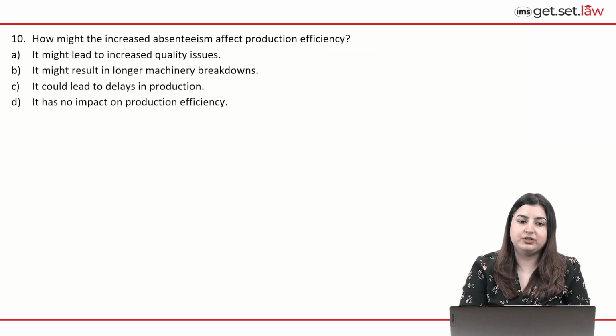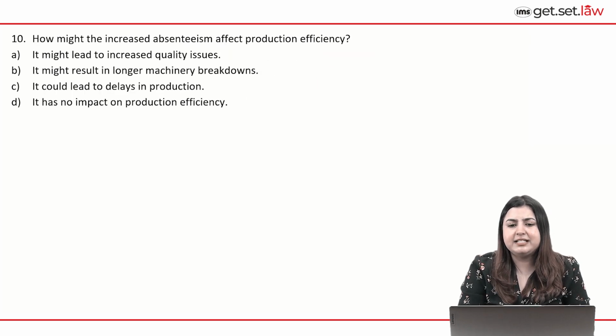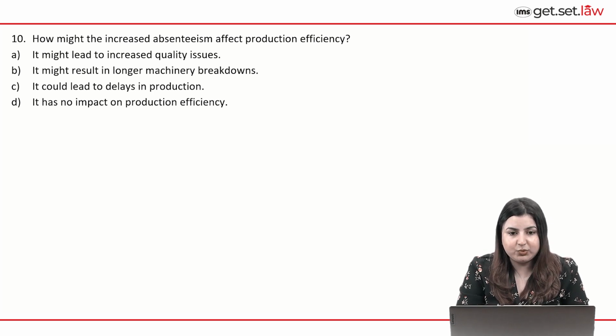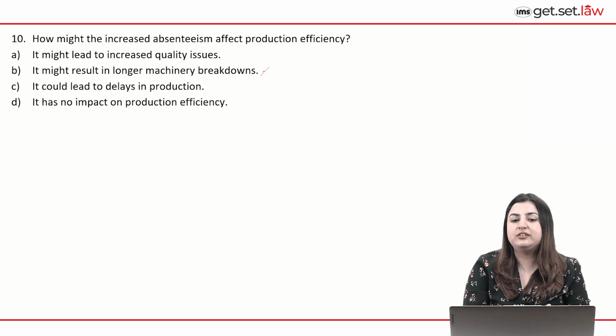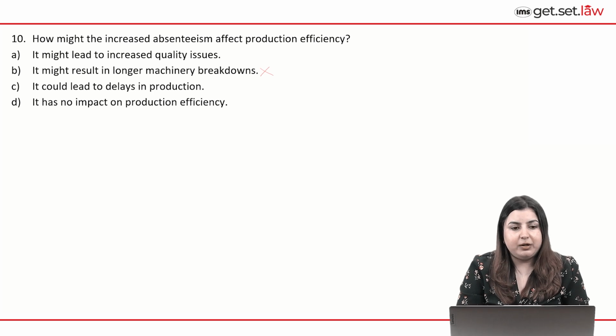Take a look at the next question. How might the increased absenteeism affect production efficiency? Now, this is a very commonsensical question in that once you start taking a look at the options, you know what the right option is here. A, it might lead to increased quality issues. Maybe, let's just see. B says it might result in longer machinery breakdowns. There is no direct relation between it, so I can just eliminate it.